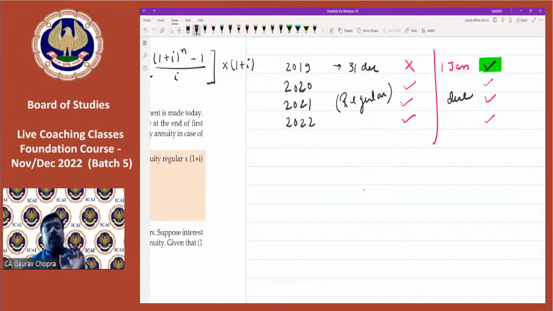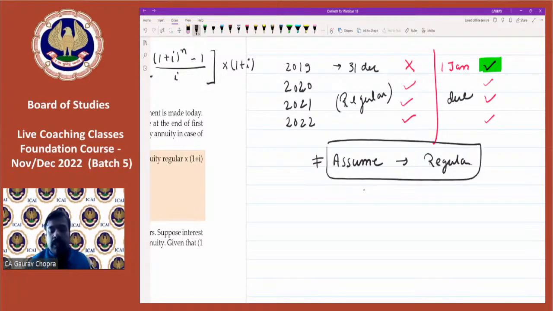The question will already say whether we are investing from today or investing from the end. It will be written in the question. If it is not written, then what do we have to assume? Our assumption will be regular. We will assume that annuity is done on regular basis. This will be the general assumption. Right?